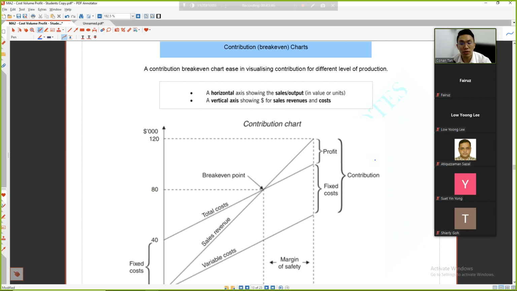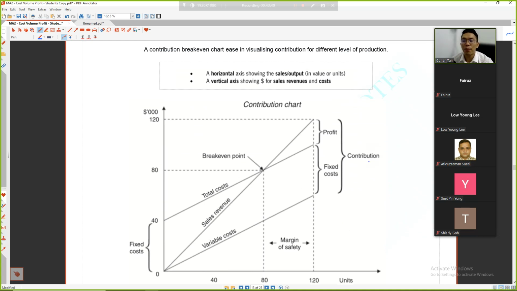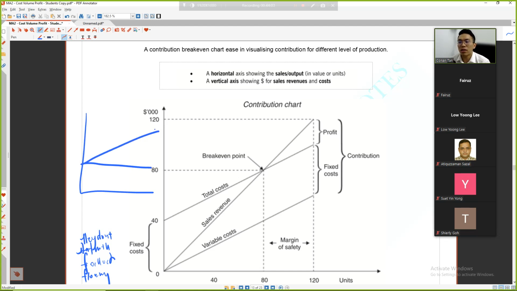A break even chart is different. In this chart, they don't start with fixed cost as the flooring. Just now we did it that way, where we fixed the fixed cost first and then started. This one, they don't start with that. They start with variable cost, like that. If you do this as a contribution chart, why is it called a contribution chart? Because you can straight away get the contribution by adding these two figures.